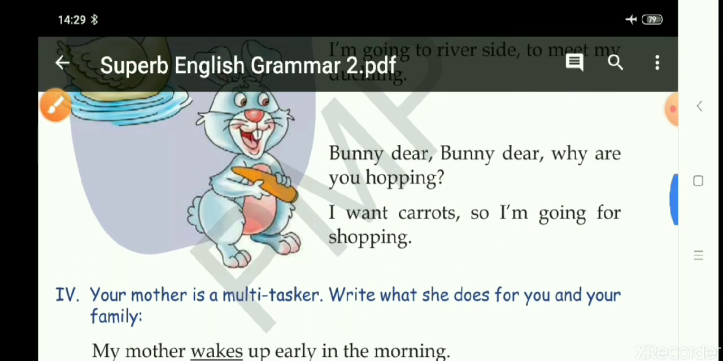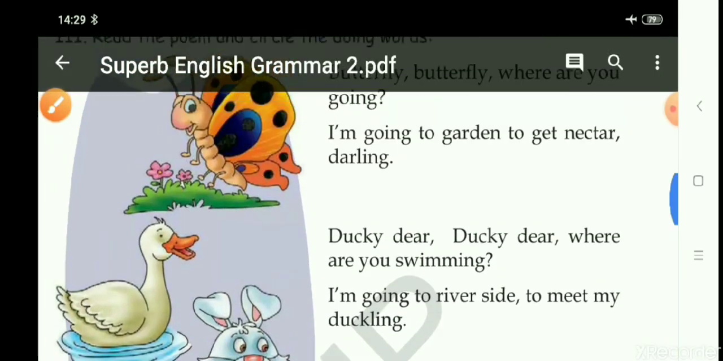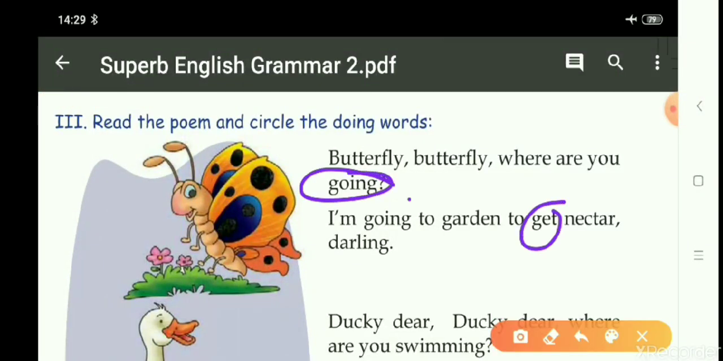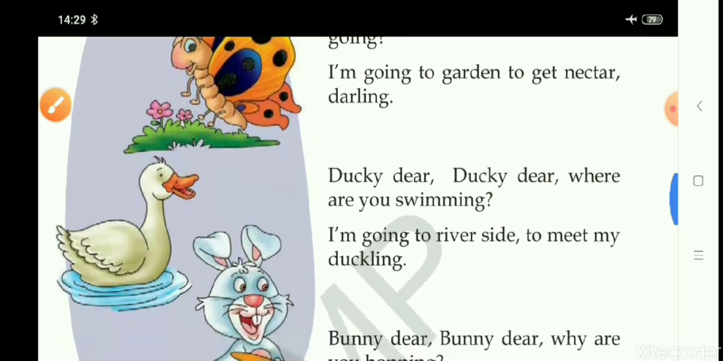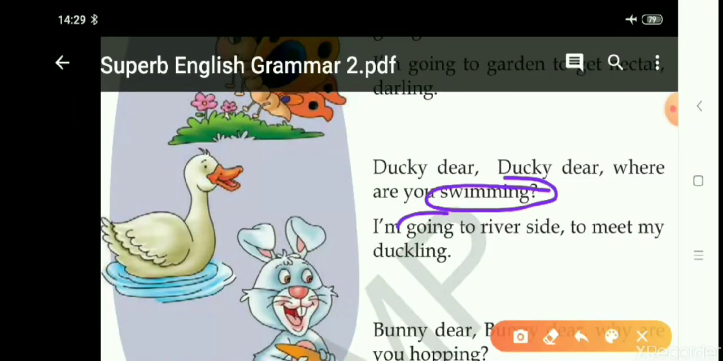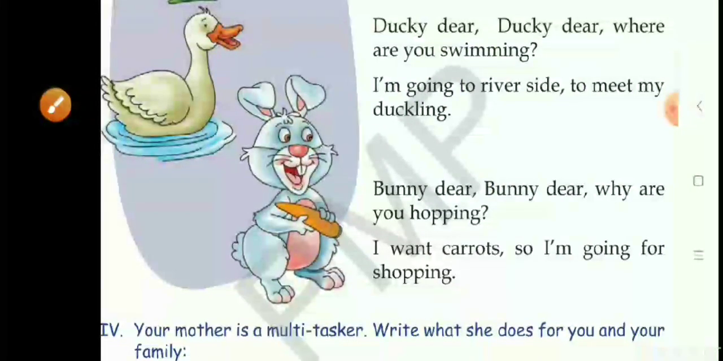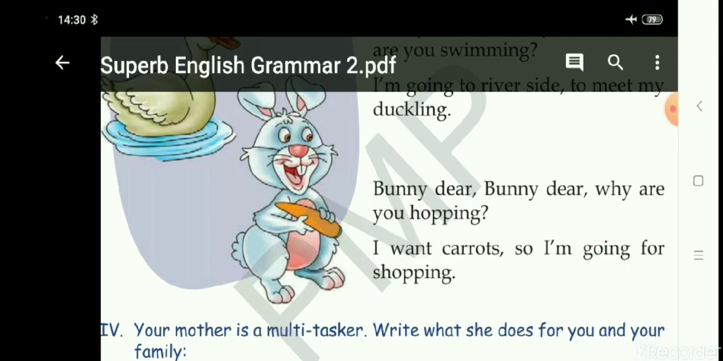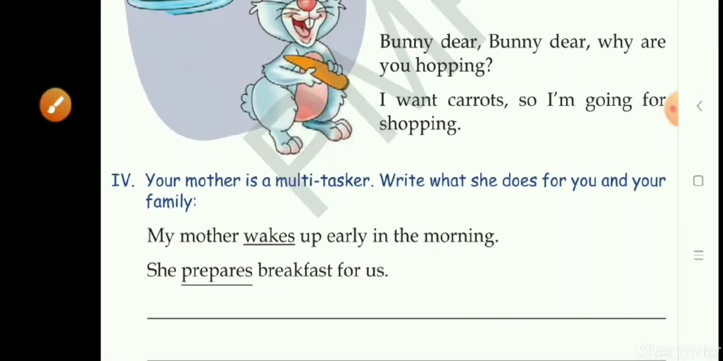Okay, let's see. Going, getting, going. Then in the next stanza, it is swimming, going, meet. And in the last stanza, it is hopping, going, shopping. Okay, so this is done. Now moving on to the next exercise.